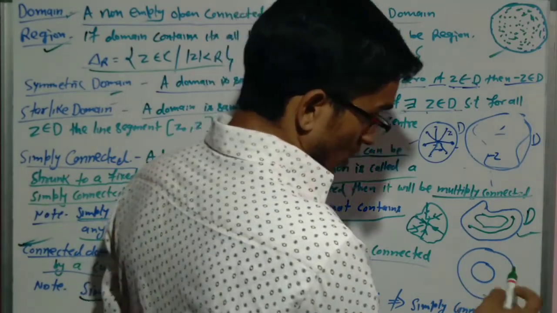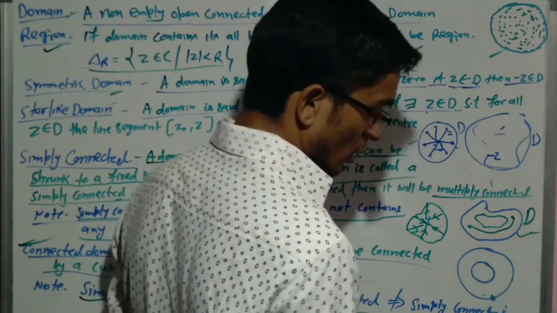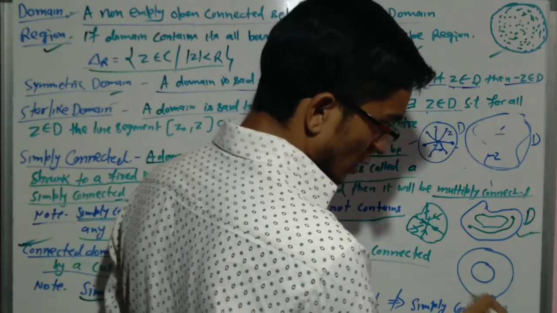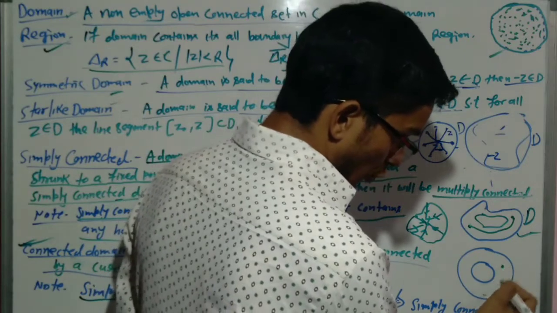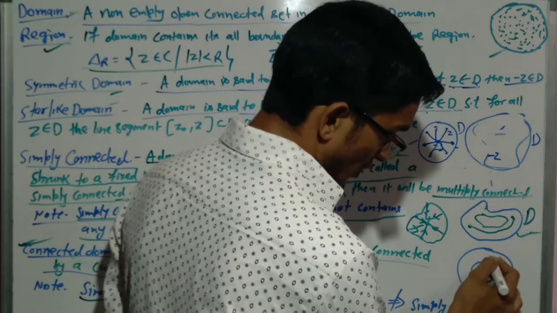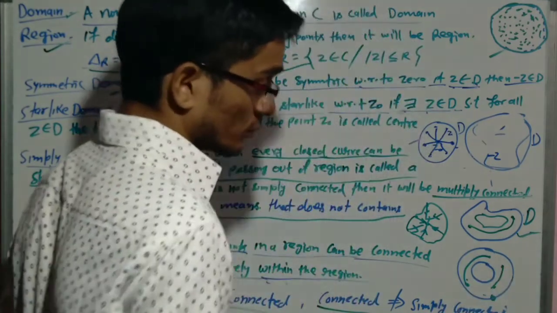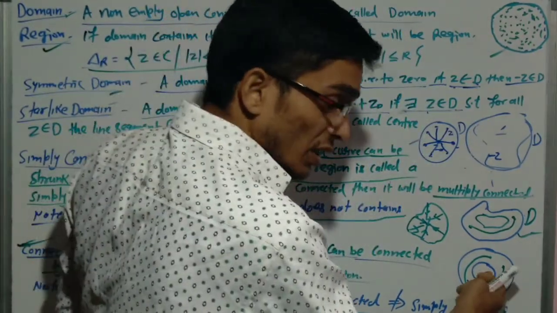Now if we take such a curve, and here is a hole, and we take any 2 points, we can join them. But it cannot be shrunk to a fixed point, because it has a hole.